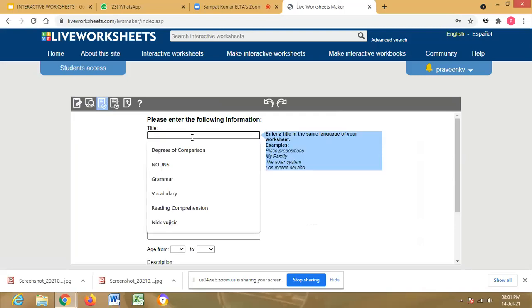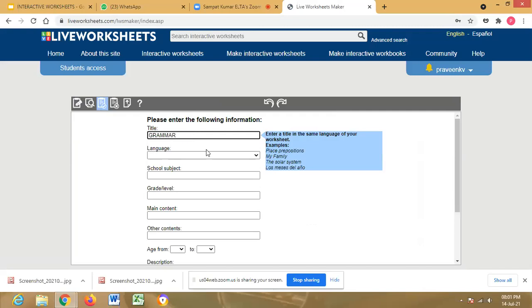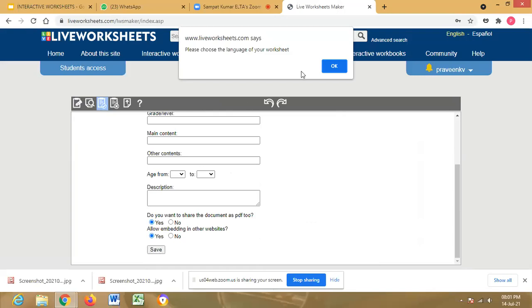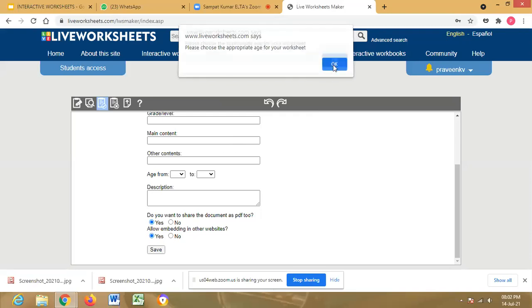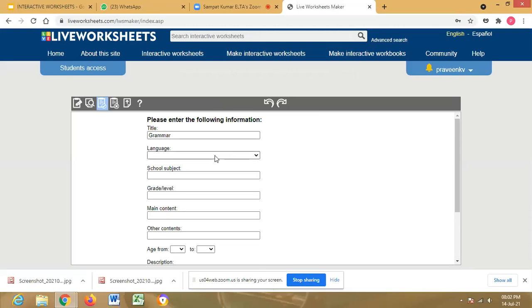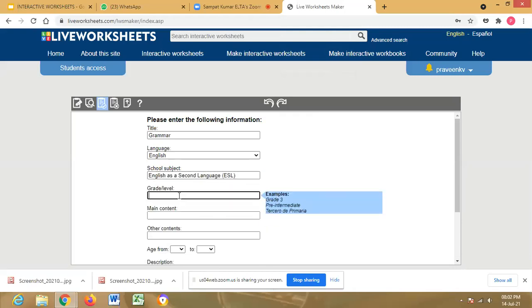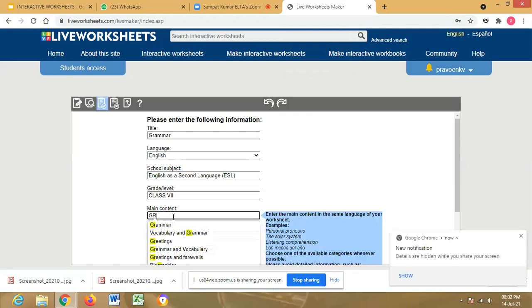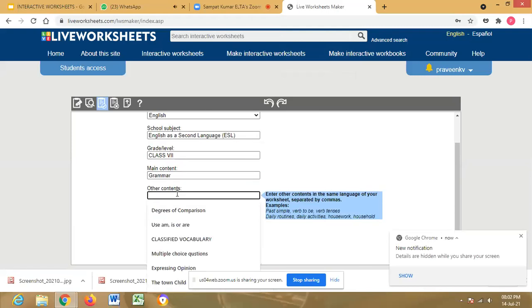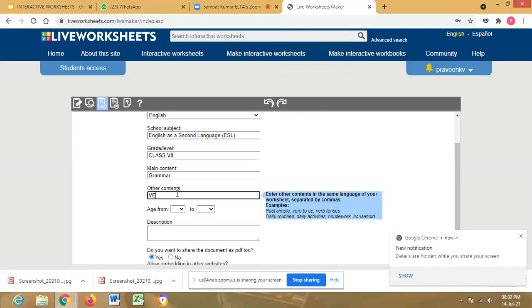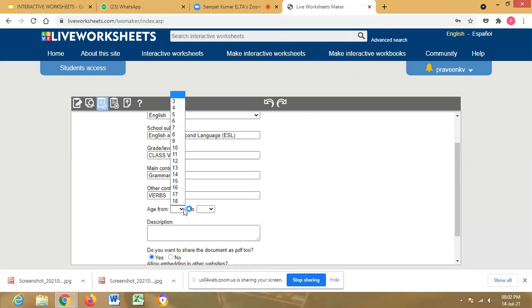As it is getting stuck, I am saying. So all this we have to fill, sir, otherwise it cannot save.